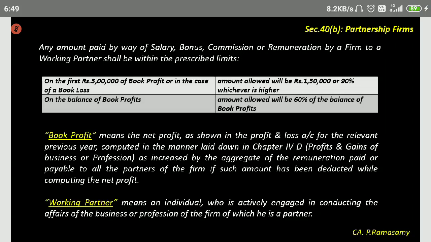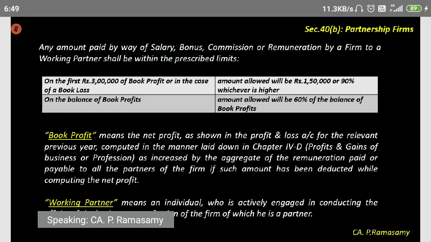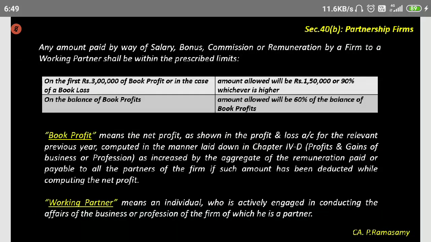And working partner means an individual who is actively engaged in conducting the affairs of the business or profession of the firm of which he is a partner. One important point left out here is that it should be mentioned in the partnership deed that he is a working partner. And it should also be mentioned in the partnership deed that this is the amount of salary that is going to be paid to the working partner.